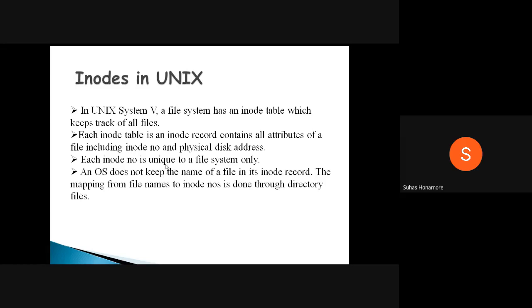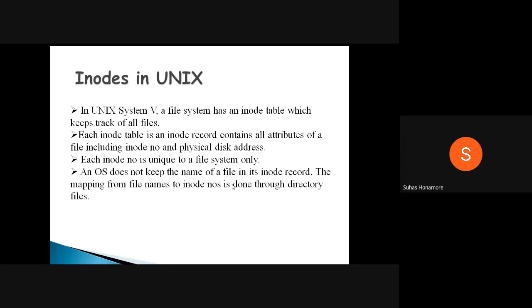The OS does not normally keep the name of the file. It keeps only the inode number, and the mapping of that inode number to opening the file is done physically. But as users we normally prefer the file name, and the mapping of file name to inode number is done inside the directories. The directory files contain the inode number and the corresponding file name. Those mappings are done by directory files.